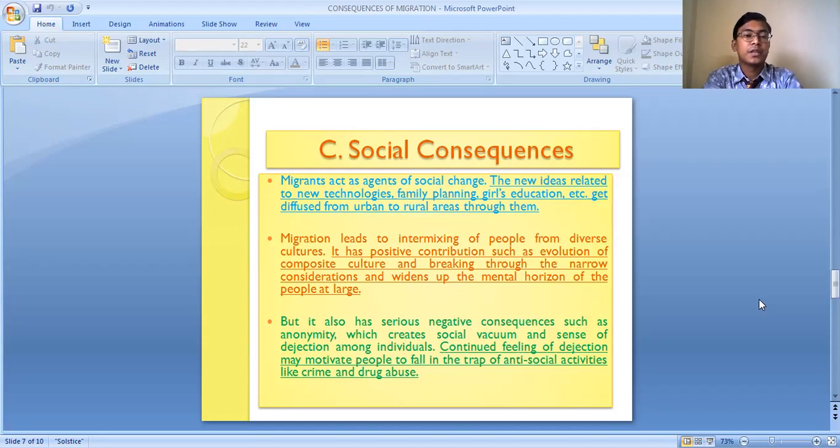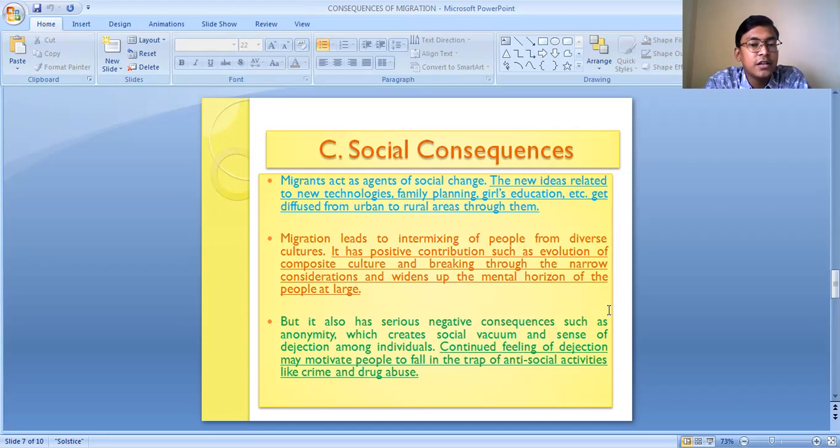But it also has some negative consequences. Migration has also caused some negative social consequences. Sometimes the people who migrate to a new place find it very difficult to adjust with the people, the society, and the culture. So a gap is created between the local people and the migrant people. In that case, the migrant may feel demotivated. He may think of himself as rejected, that he has not been accepted by the people of that area. A sense of rejection may arise in him.